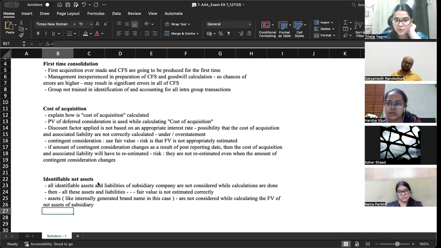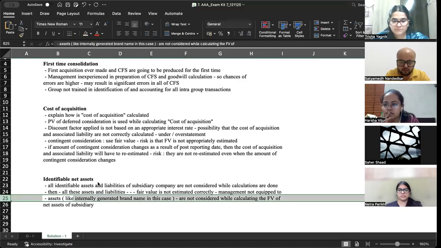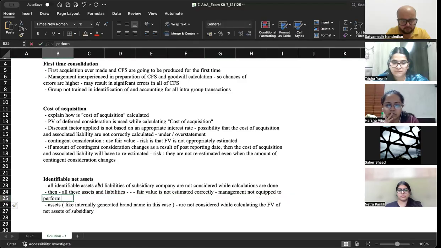The statement you wrote that fair value is not estimated correctly, we can also add that management might not be sufficient enough to carry out the estimate of fair value. Management not equipped to perform fair value working as this is the first year.